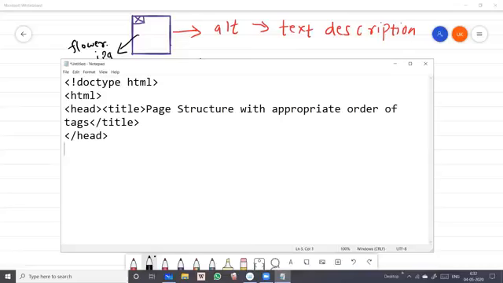Now you have to start with the main content, that is, we have to use the body tag. Using the body tag students, we write the main content of our web page, the main thing which we want to show on our page. Now I'm using the heading, which, as we have seen, you have to use wherever required. So I'm using H1 because I want to make it bold, to make it visible that this is the most important thing to see first.